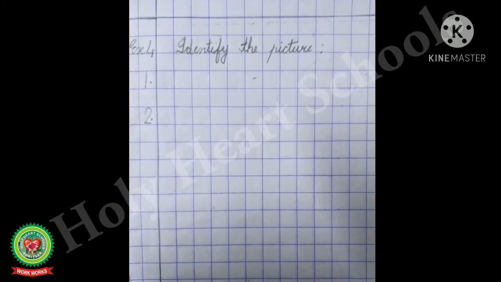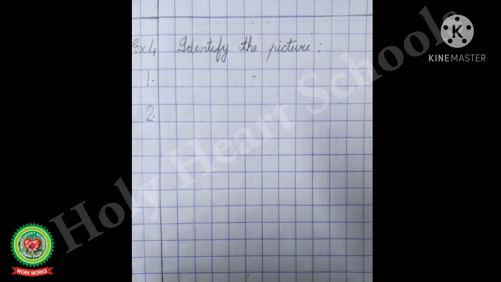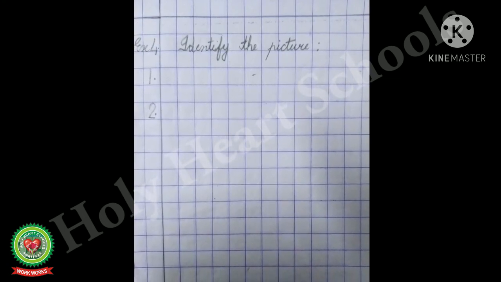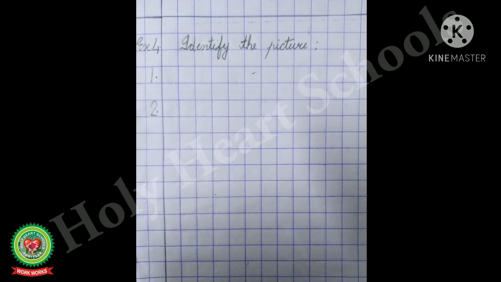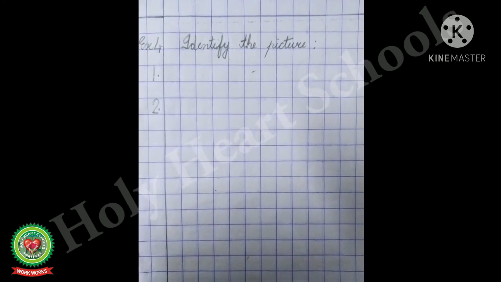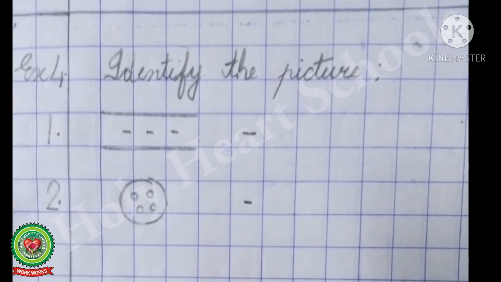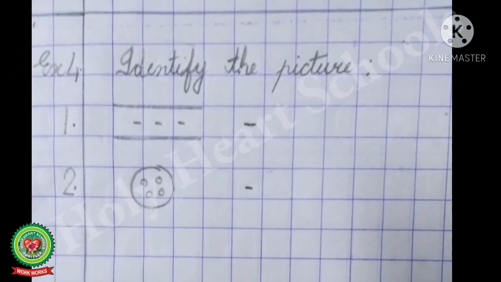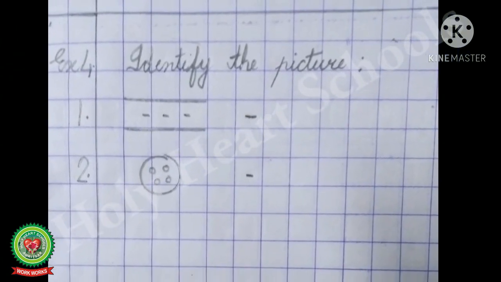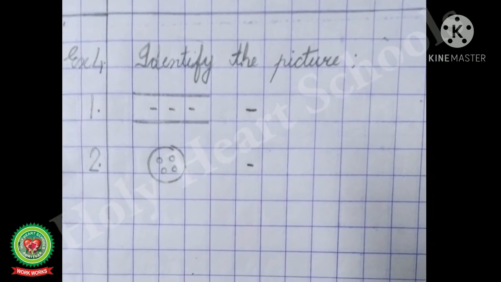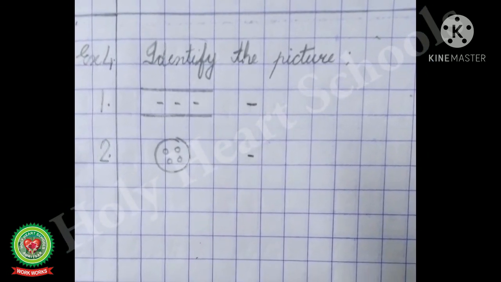In this exercise you will be given some pictures and you have to find out the name of the pictures. And you have to write the names in Punjabi in front of the given pictures respectively. Now draw the pictures on your copy as it is given here. In front of number 1 I have drawn one picture.